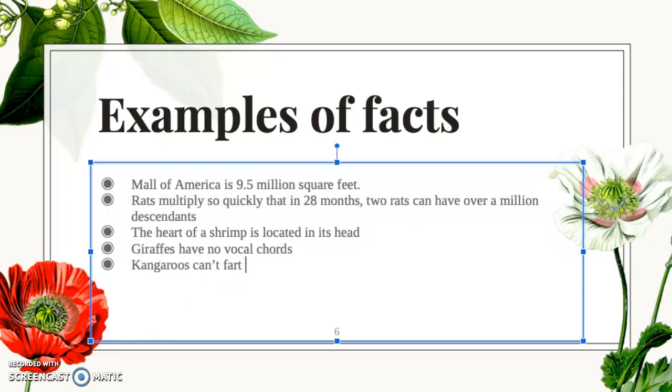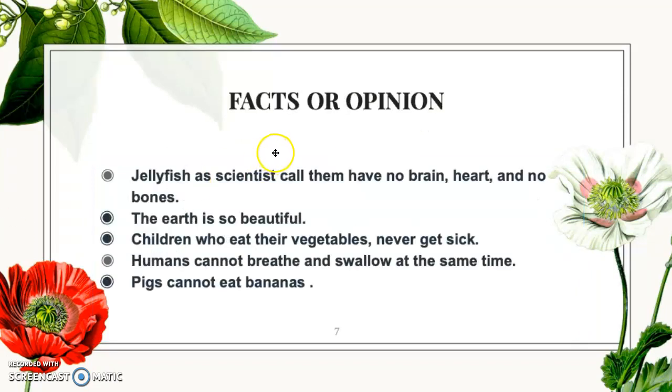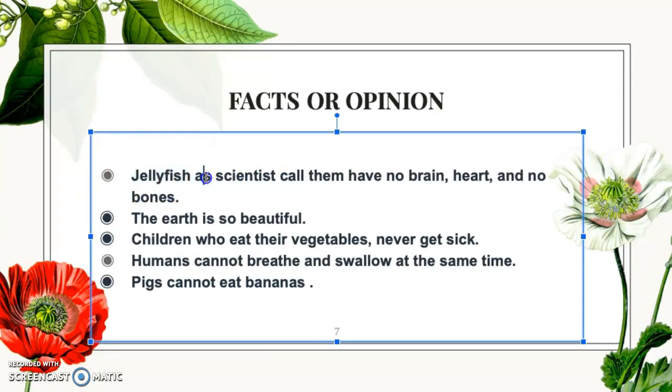Now let's try some examples together. Fact or opinion? Jellyfish, as scientists call them, have no brain, heart, and no bones. Is that a fact or an opinion? See, when you see the word scientist somewhere, it's most likely to be a fact because scientists are the ones who prove that these things are true to us.